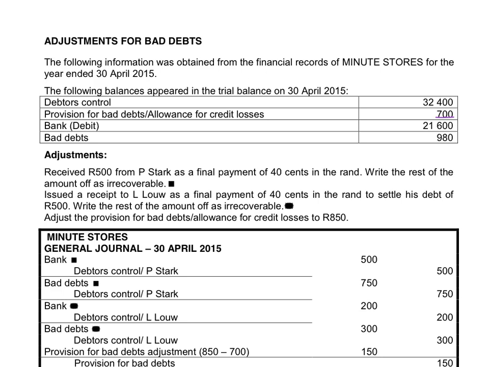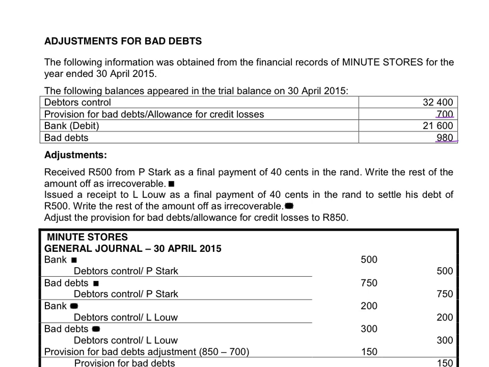The allowance for credit losses or provision for bad debts balance remains in the books from one year end to the next year end. So only at the end of the financial year do we adjust this figure to the figure that we think we can lose in the future. The bad debts that were actually written off during this year were 980.